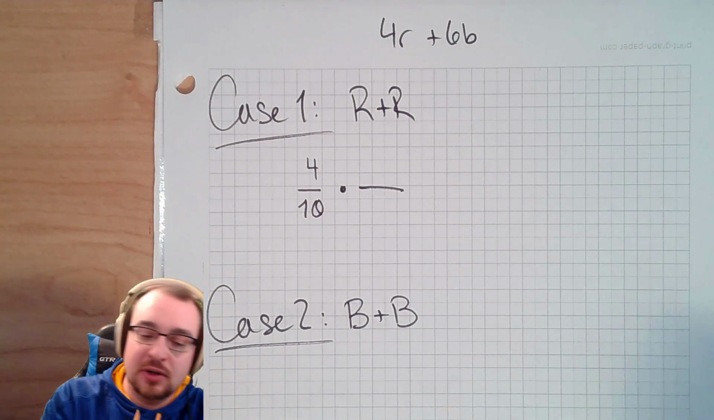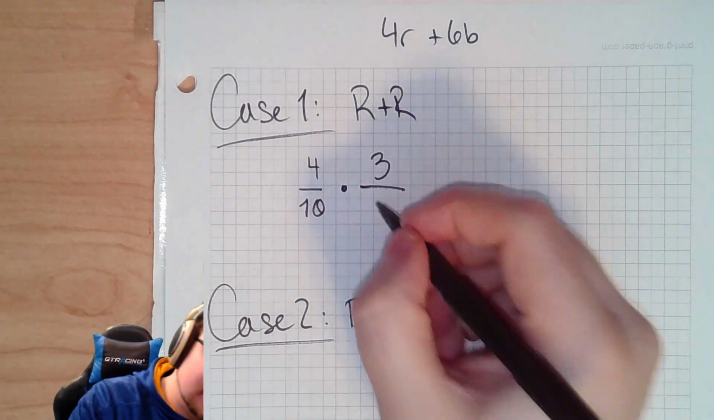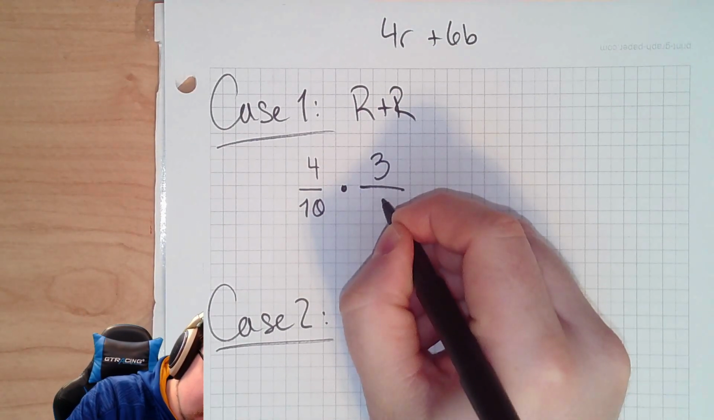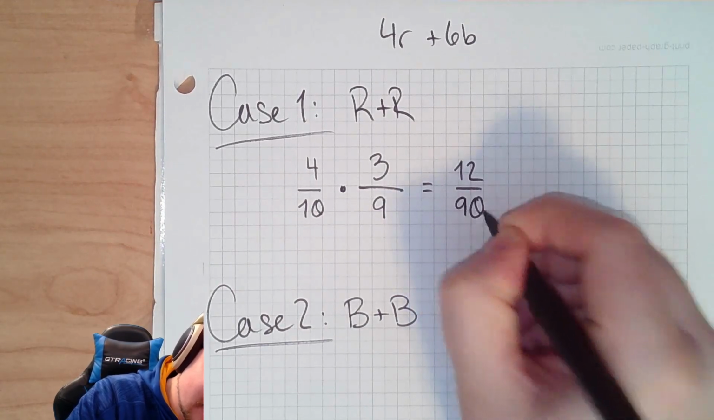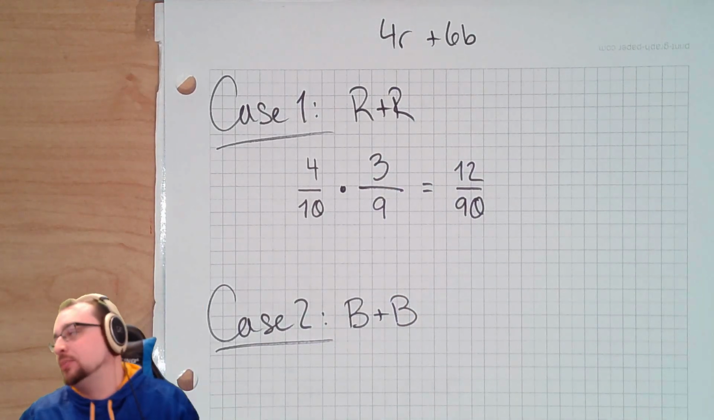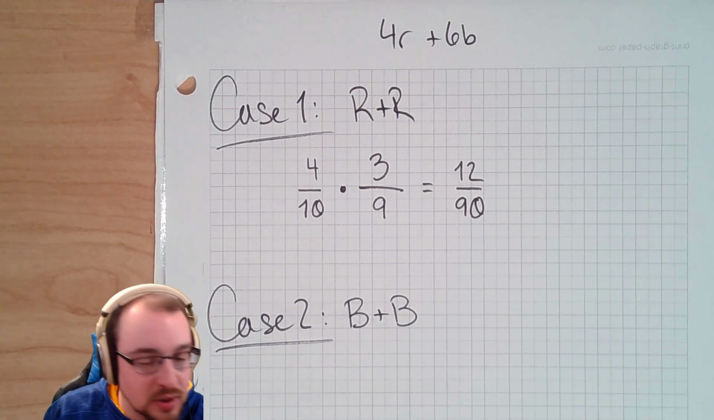The second time, there are only 3 reds left in the bag. But it's not 3 out of 10, it's 3 out of what? 9. All day long. So we get 12 out of 90. And I'll just leave that there, right? So not super likely. 12 out of 90. It's more than 10%, but it's not super likely.